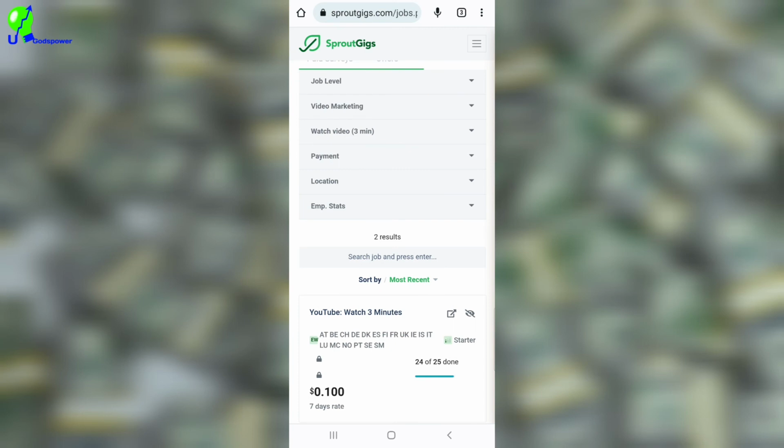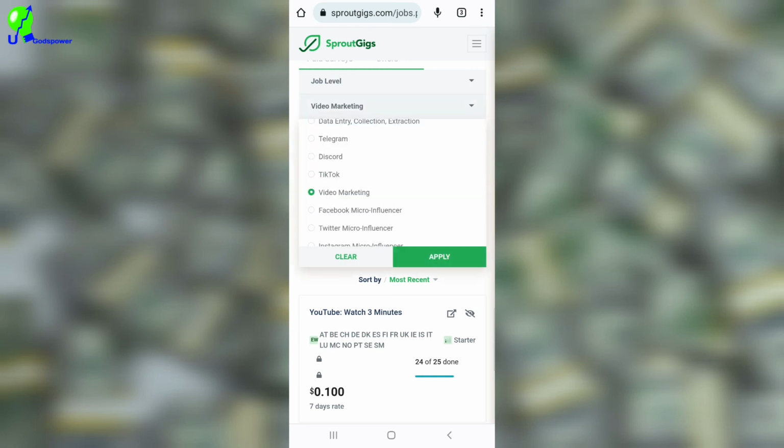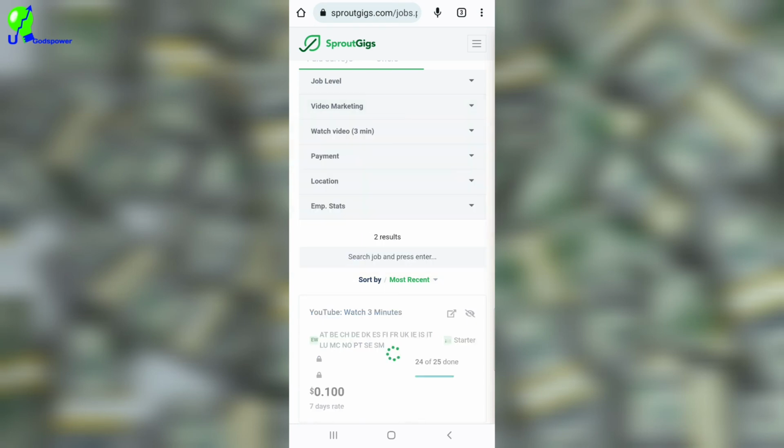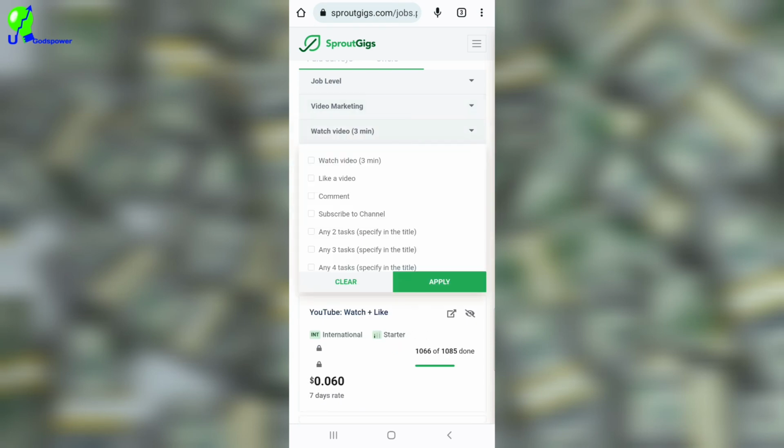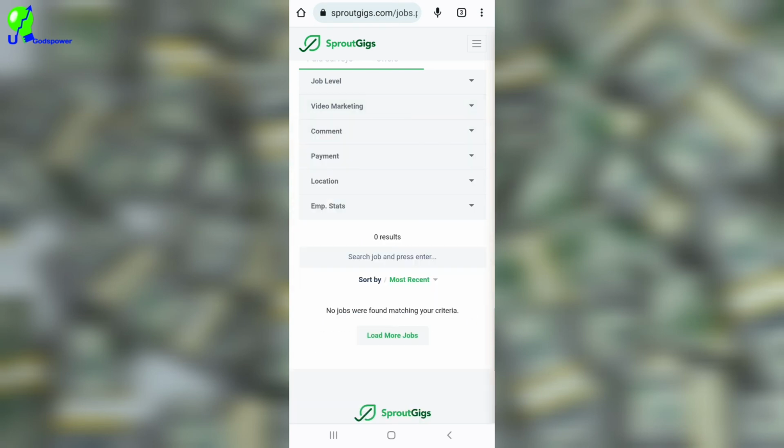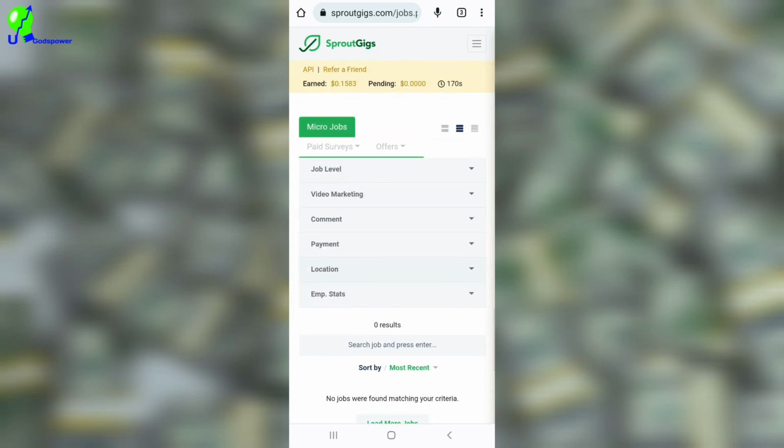Let me say you want to do commenting. You can go to category again and select video, and once you click on video, you click on apply and come down again here, you can say, okay, comment. If I click on comment, you can see maybe people that have posted comment tasks, they will display at the bottom here. You can select it by location, by country. It just depends on how you want it. So I just want you to be aware of that. You can do this. So that is almost everything I need to talk about on this website.